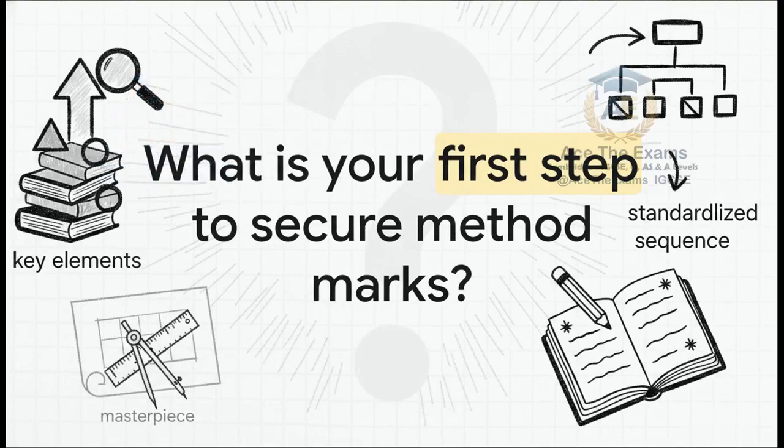I'm going to leave you with this one final thought as the credits roll today. Think about the method mark strategy and that standardized sequence we just discussed. What is the very first step you will take today to secure those vital method marks in your next permutations question? Are you going to start identifying key elements better? Are you going to clearly differentiate when order actually matters? Make that commitment to yourself right now, dive into a past paper, and start directing your masterpiece.